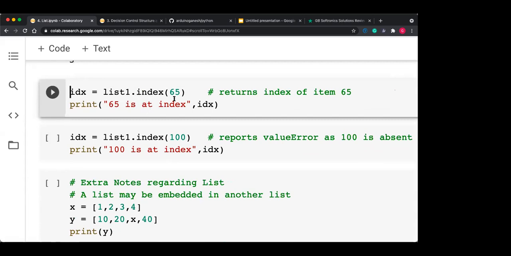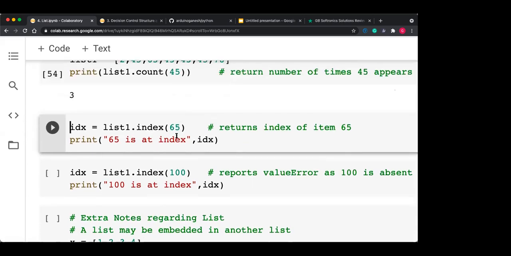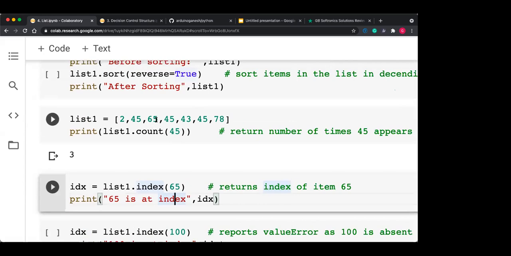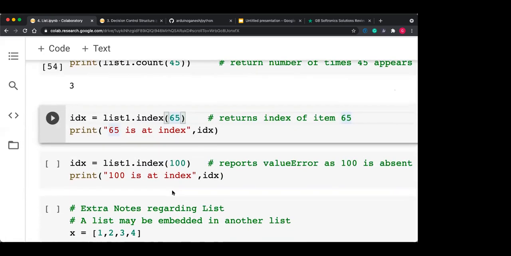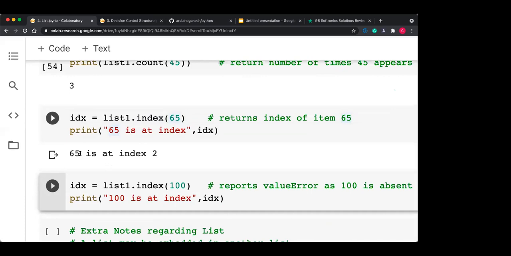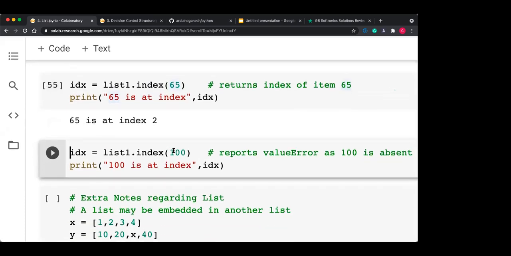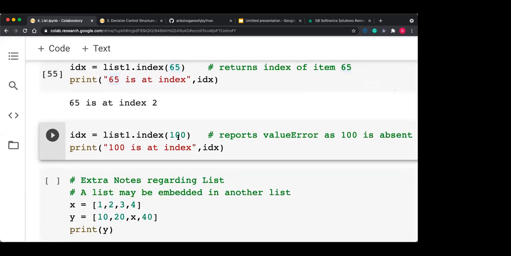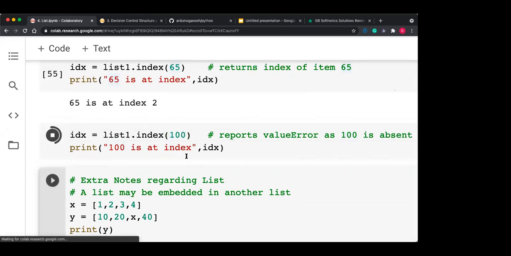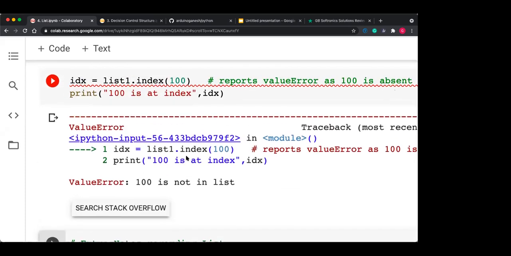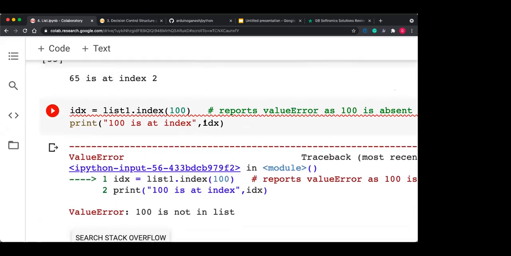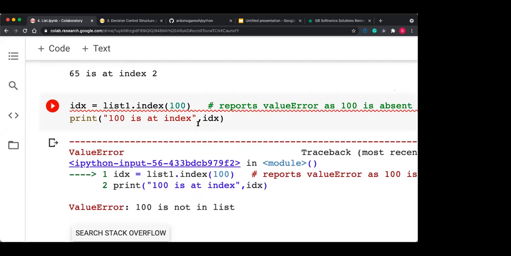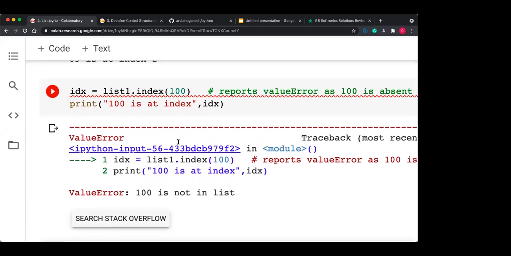Then list1.index(65) returns the index of 65. At which index is 65 present? At index 2, so it will return 2. Again, if you do index(100) and 100 is not present, then it reports an error. Not an index error actually, it returns a value error, as 100 is not present.